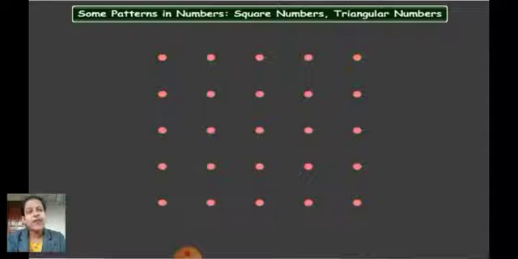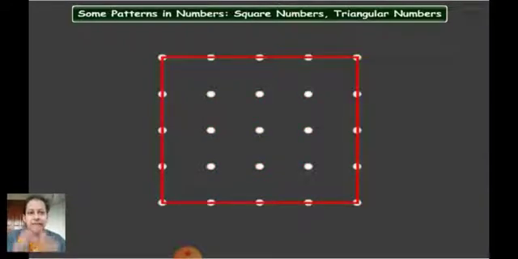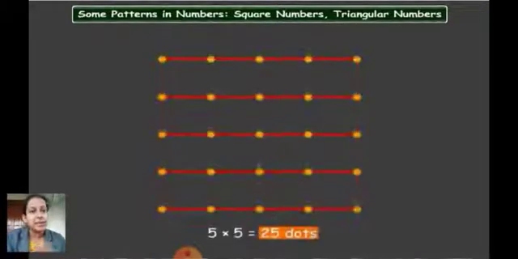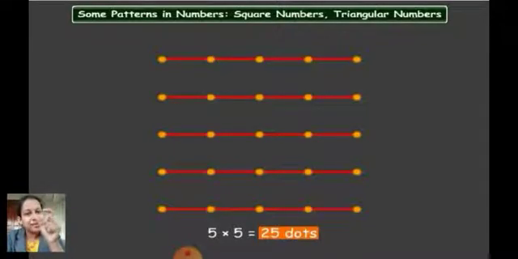So it is forming a pattern of a square. If you try to draw, you will find that there is a square. Why? Because these dots are arranged in 5 rows, and each row consists of 5 dots, and they are equally spaced, and therefore you are getting a square here. If you count how many dots there are, altogether there are 5 rows, and in each of these 5 rows there are 5 dots. So that means there are 5 multiplied by 5 dots, and 5 multiplied by 5 is nothing but 5 fives are 25.